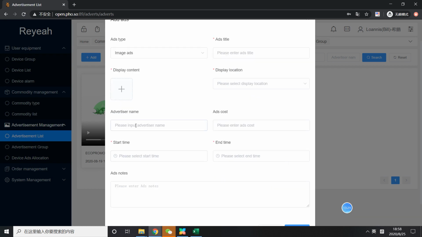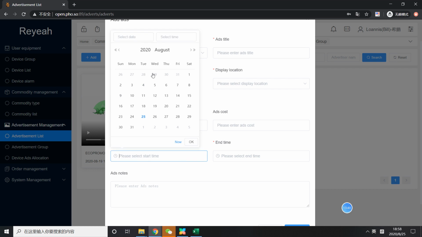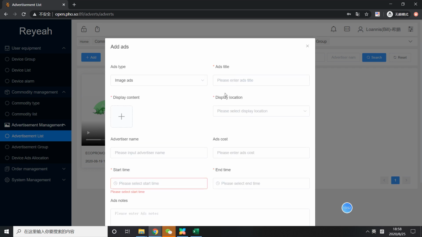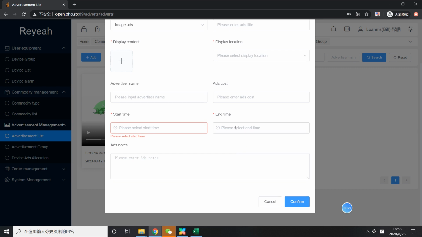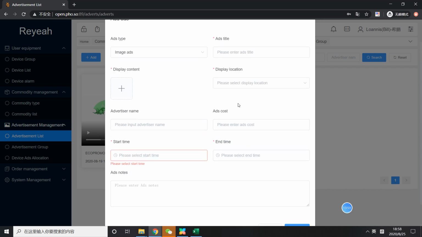And you can make an advertiser link. The advertiser is the one who supports the sponsor. And also the advertising start playing time, when you can get started, and the end time, when to finish it.